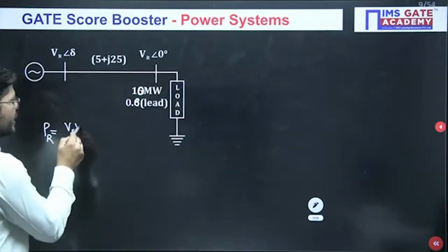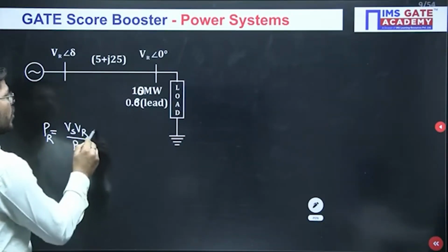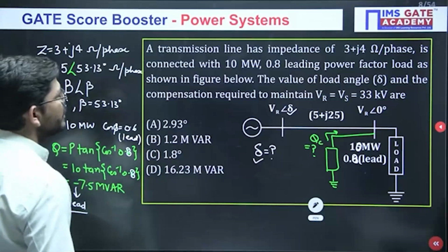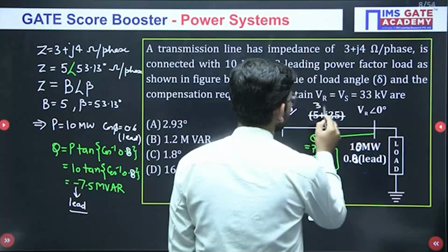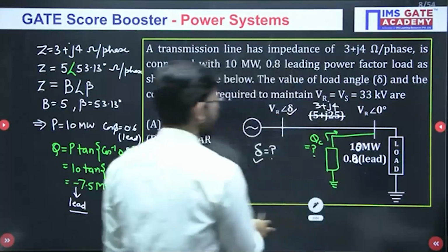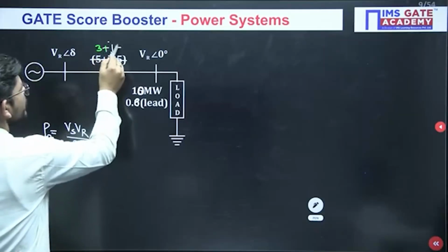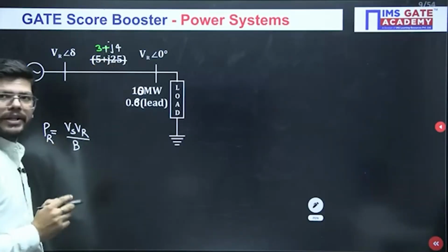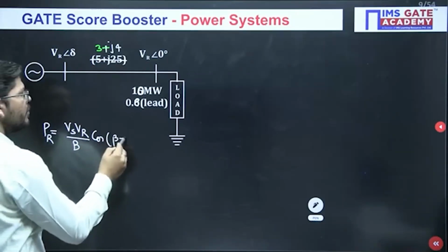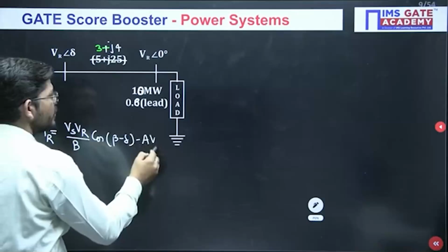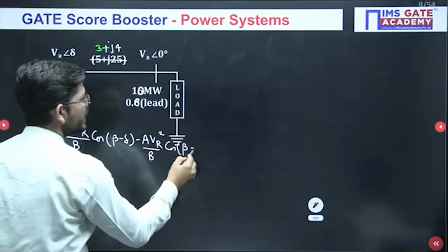It is Vs into Vr over B. Okay, then we have cos, and I think it is also 3 plus J4 here. Okay, this is 3 plus J4 here. So I think figure values are different from the question. So you can take the values given in the question only. Okay, so Vs Vr upon B cos beta minus del minus A Vr square upon B cos beta minus alpha.